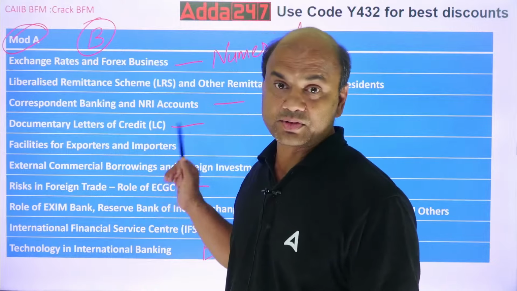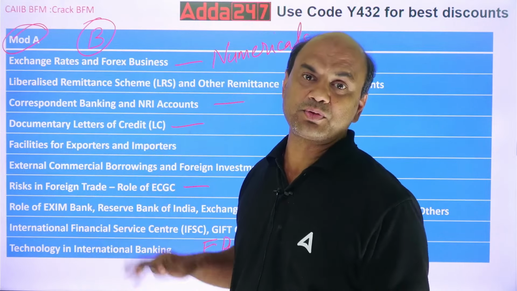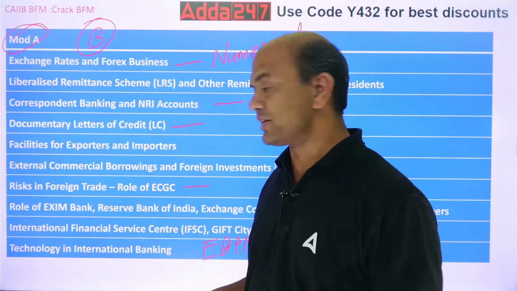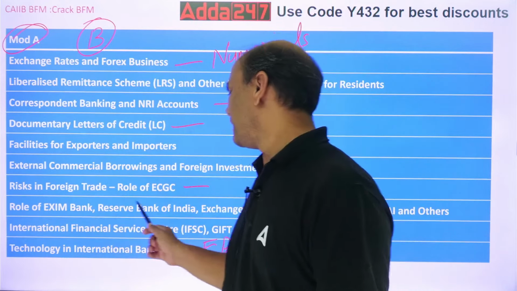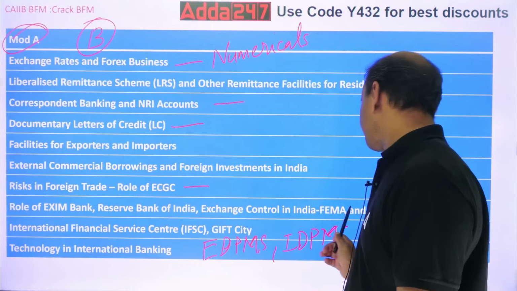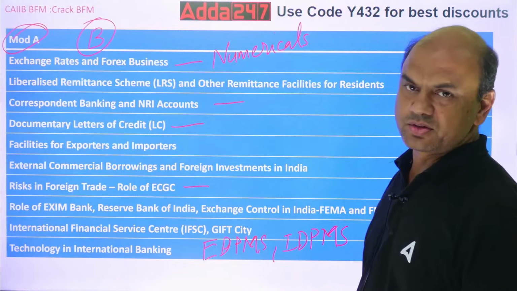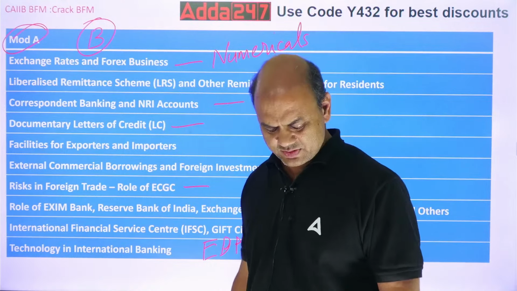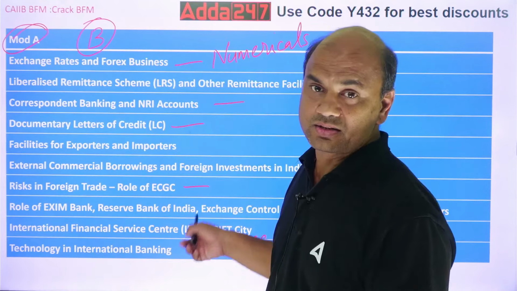All this you will have to study. See, strategy means what strategy? If you don't study this, what's the use? Focus on whatever I am telling. Role of Exim Bank, RBI, Exchange Control, FEMA and others, various institutions. These are all simple questions. You will be able to clear it if you read the theory, all theory.